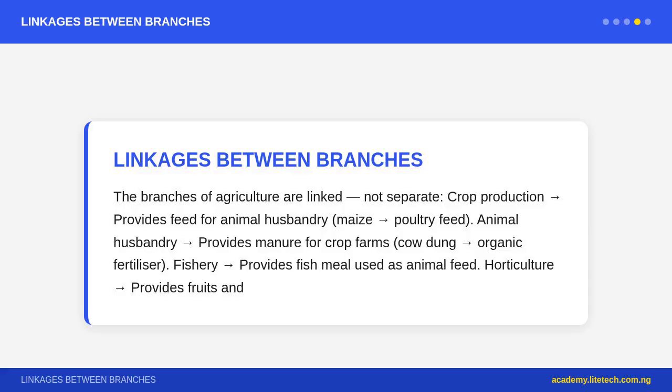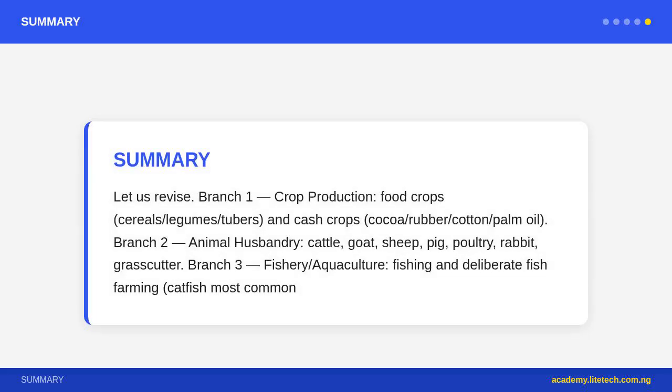Forestry provides shade trees on farms, agroforestry, and preserves water for fisheries. Agroprocessing adds value to all other branches' raw products. Modern integrated farming uses all these branches together for maximum efficiency. Example: a poultry farm that also grows maize for feed and uses droppings as fertilizer. Or a vegetable garden, integrating branches 1, 2, and 4.